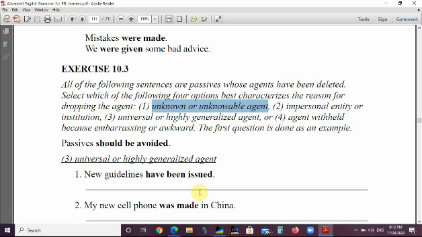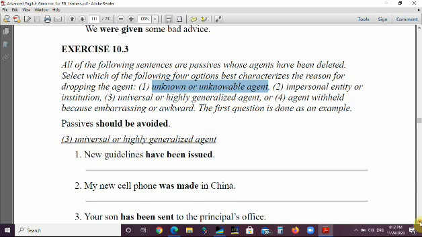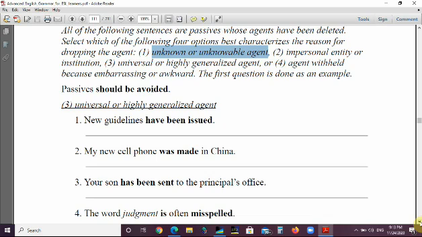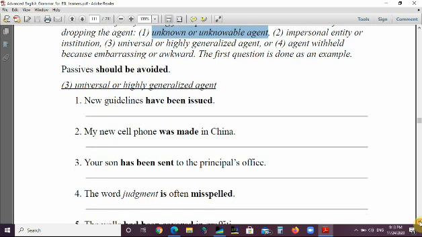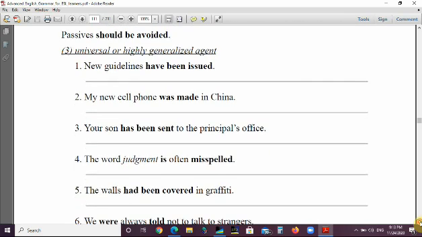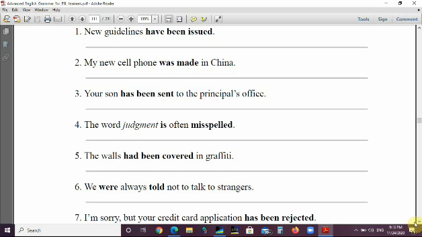For example, number 1, new guidelines have been issued. This is universal or highly generalized. Number 1, new guidelines, yes, have been issued. This is universal. My new cell phone was made in China. Unknown. And so on. Let's move on to the next point.